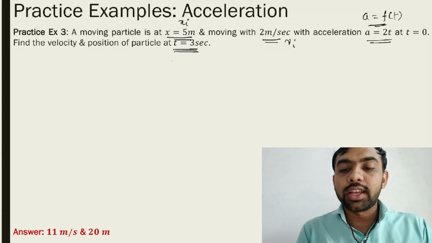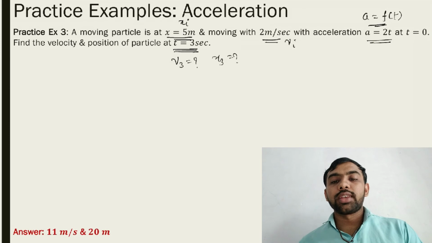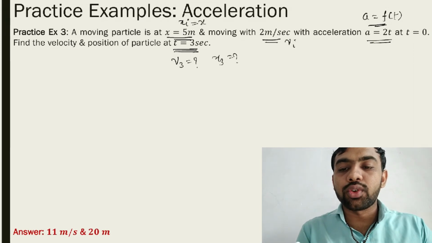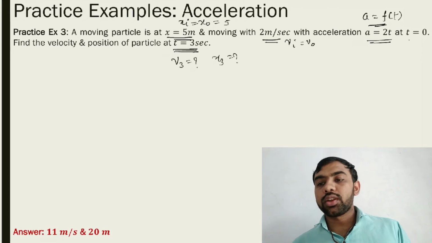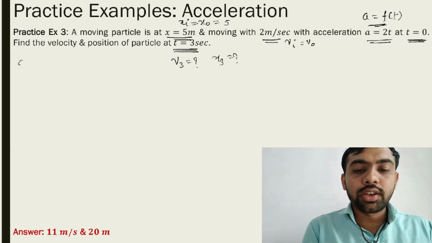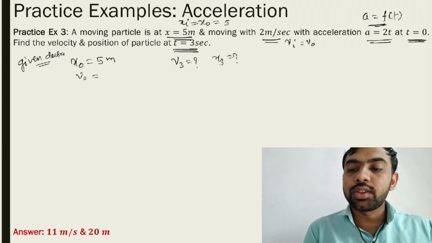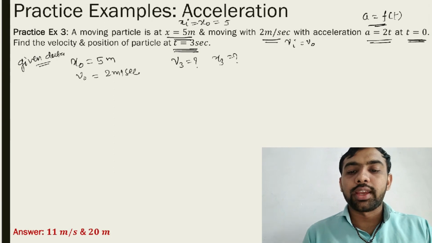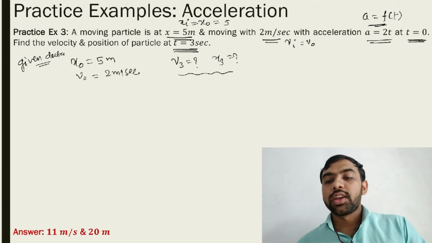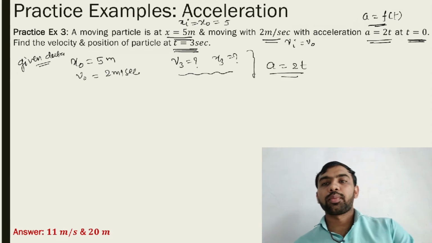मतलब कि हमें x चाहिए, क्या चाहिए? v3 चाहिए and x3 चाहिए. This x initial is given, where x initial is equal to x0 is equal to 5, and this v initial is given v0, क्योंकि यहाँ t is equal to 0 पे दिया. So what is the given data? Given data, x0 is equal to 5 meter, v0 is equal to 2 meter per second, and this one we have to find, and acceleration is given. What is acceleration? Acceleration is equal to 2t.